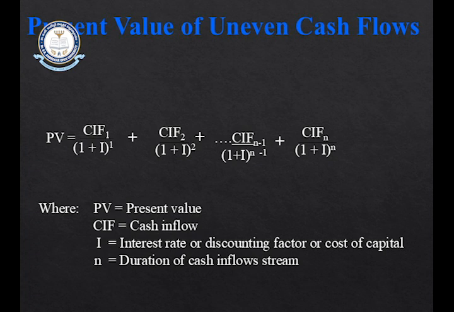We can also calculate the present value of even cash flows. Even cash flows means the investment amount is even, every year investing the same amount. Then we can use the same formula again, or alternatively refer to annuity discount factor tables. We multiply our annuity, that is, the similar cash inflow every year, with the present value discount factor at so and so rate and for so many number of years. That will give you the present value of your even cash flows.